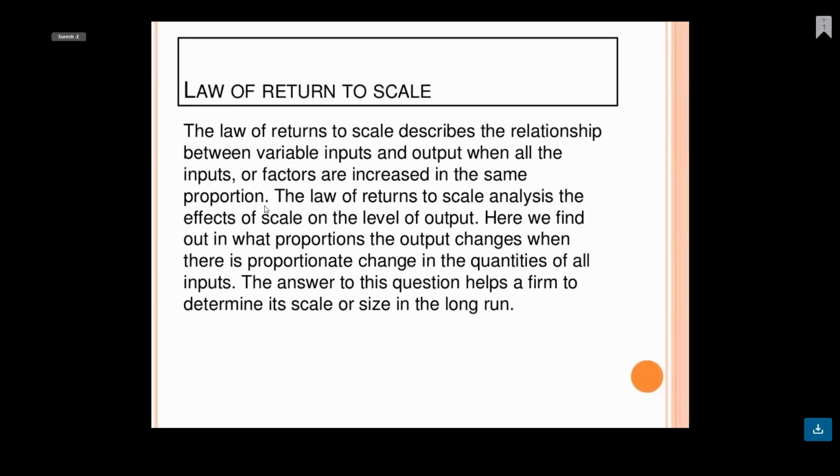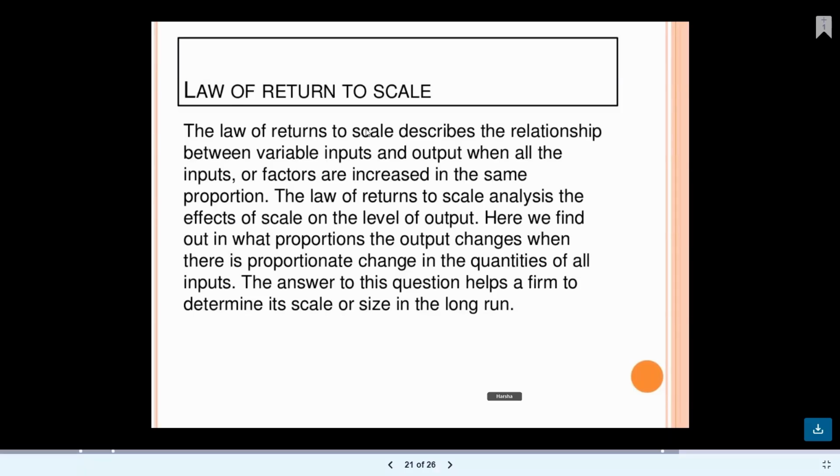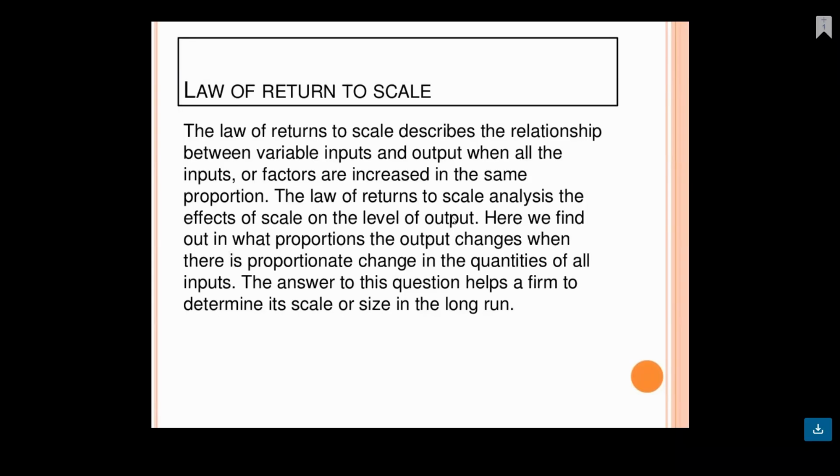We add machines or decrease machines, or else we vary the capital which we have applied. When we start having combinations of change in the input factors, what is the result? The law of returns to scale analyzes the effect of scale on the level of output. There are two levels only, large scale as well as small scale.